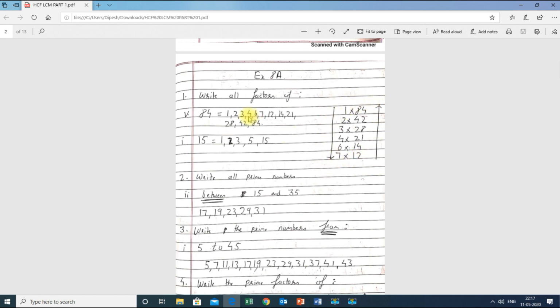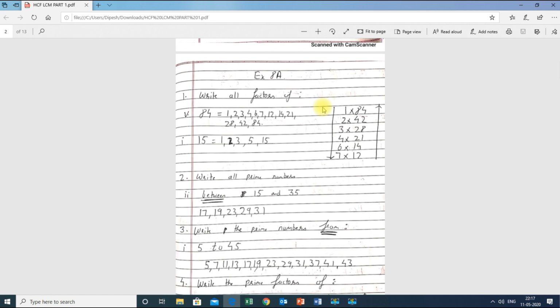For example, over here, the factors of 84 are 1, 2, 3, 4, 6, 7, 12, 14, 21, 28, 42 and 84. You can check simultaneously what I am saying. So this is the arrow I have given you: first write from the smaller number, then go in reverse around the way. And these all are the factors of 84. Apart from this, there are no other factors.